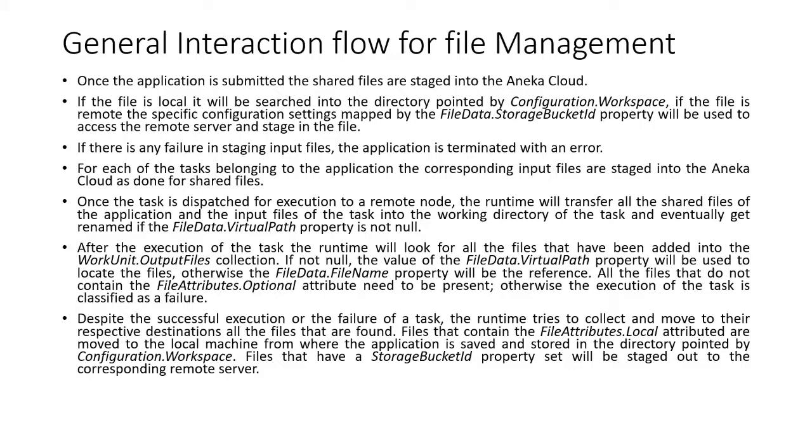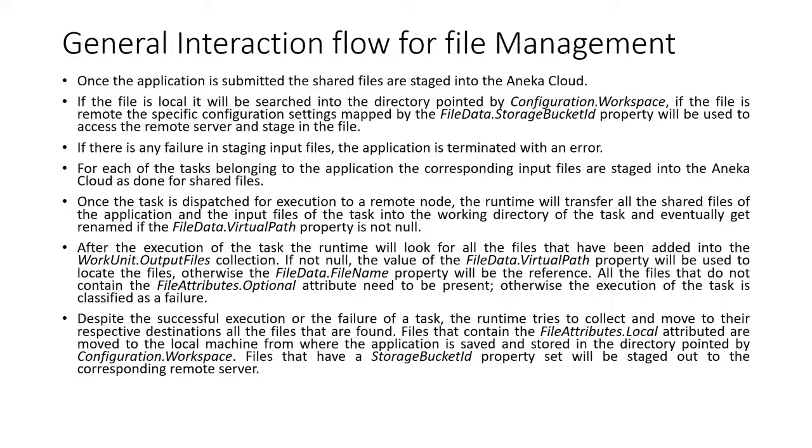Despite the successful execution or the failure of the task, the runtime tries to collect and move to their respective destination all the files that are found. Files that contain the file attribute.local attribute are moved to the local machine from where the application is saved and stored in the directory pointed by the configuration.workspace.